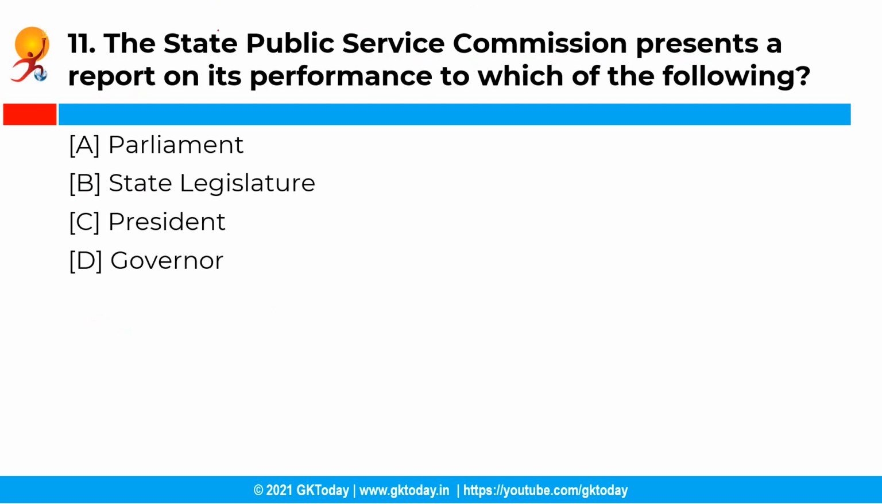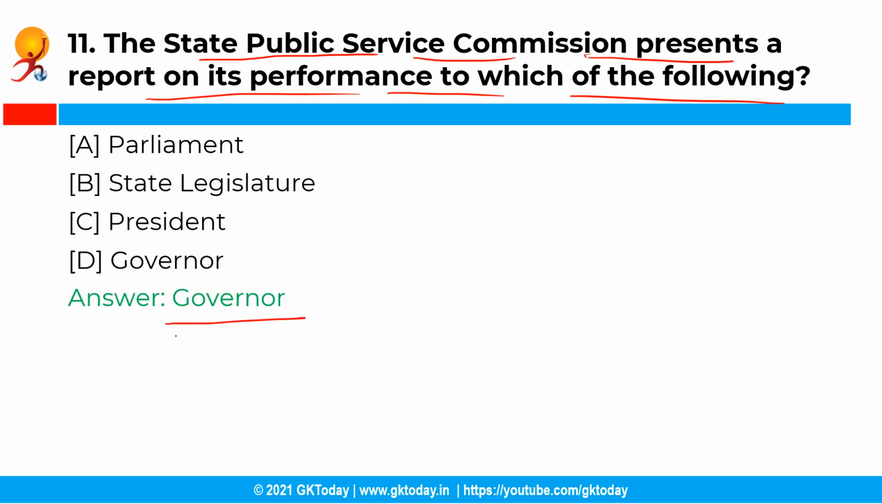The next question is, the State Public Service Commission presents a report on its performance to which of the following? So you have the following options and the correct answer is option D, that is governor. So the State Public Service Commission presents to the governor a report on its performance annually. The governor of the state places this report before both the houses of the state legislature.